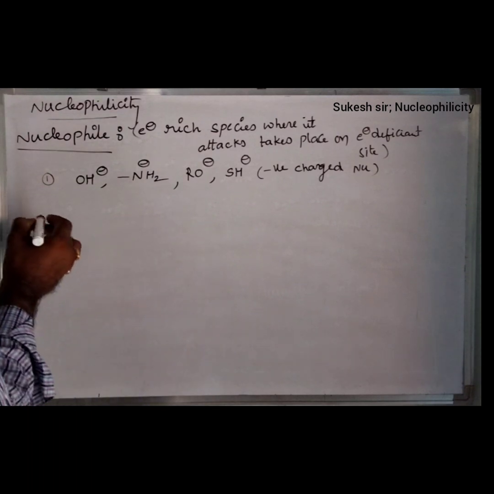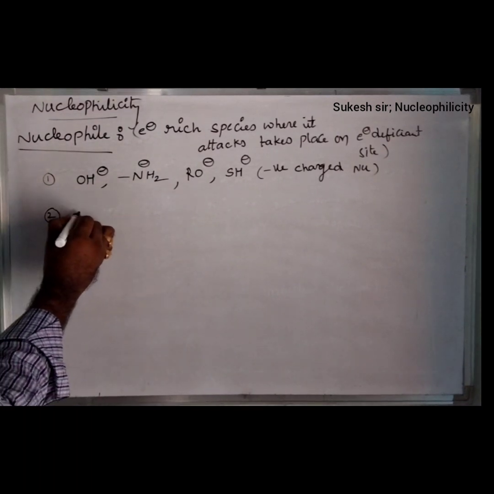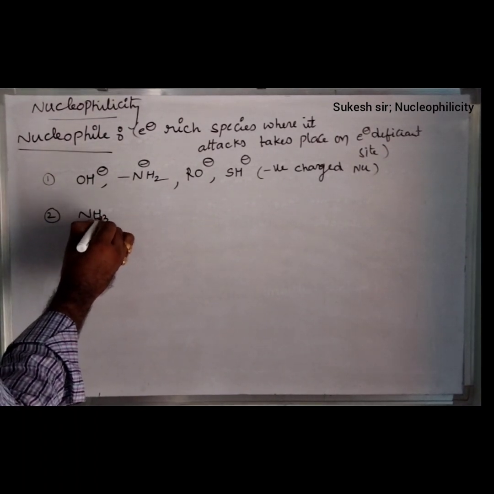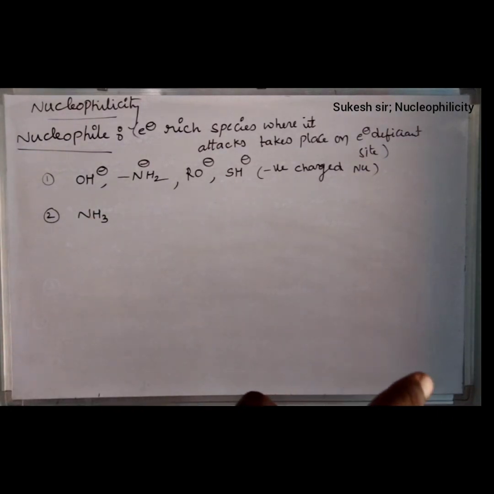In a similar manner, some molecules do not have a negative charge, but only the presence of a lone pair of electrons.